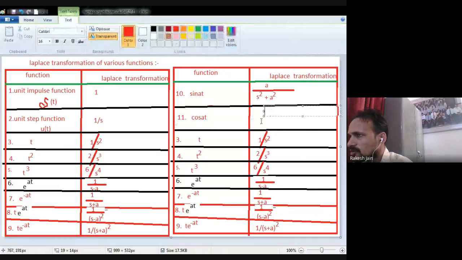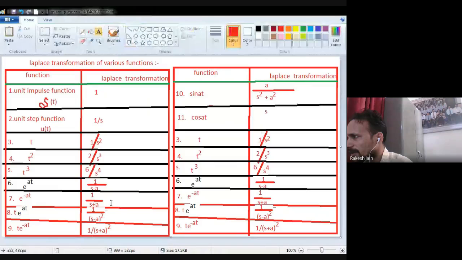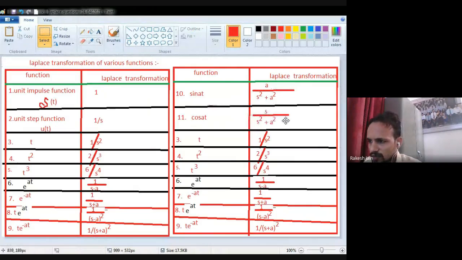The remaining divided by s square plus a square will be as it is. Okay. So in case of sin at, I just put a constant at the upper term. In case of cos at, I just put s at the numerator term.